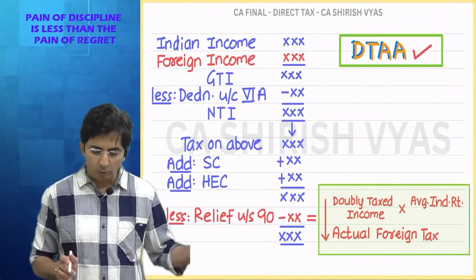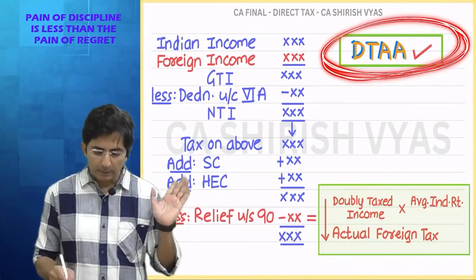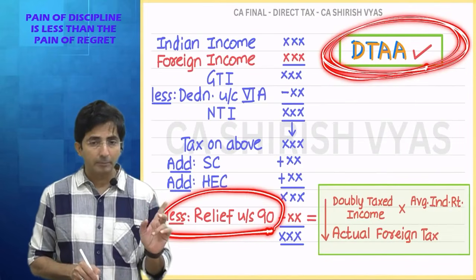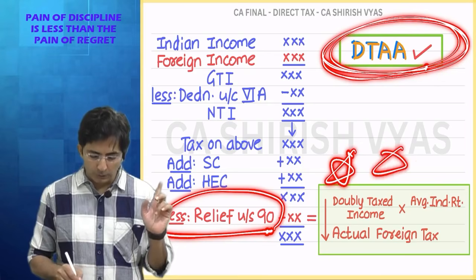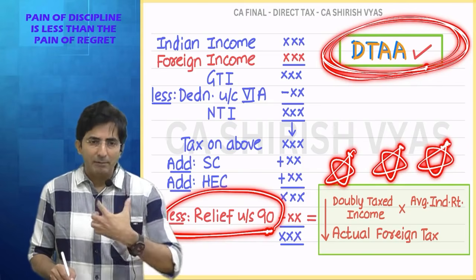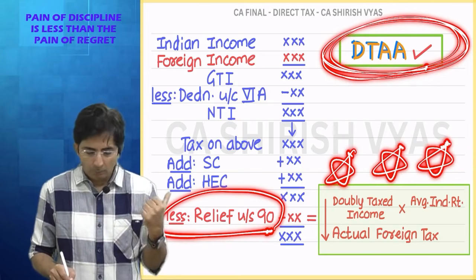You know why I have written 90? Last lecture I told you, whenever we have a treaty with that foreign country, the relief is called relief under section 90. Now use this formula in our question. Right now use it mechanically, then I will explain the logic. What is the formula?